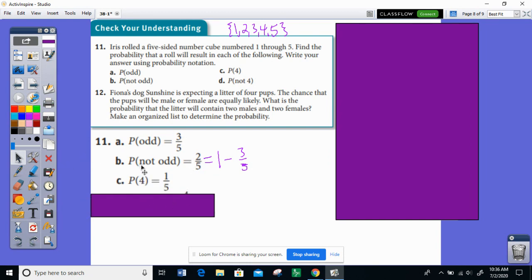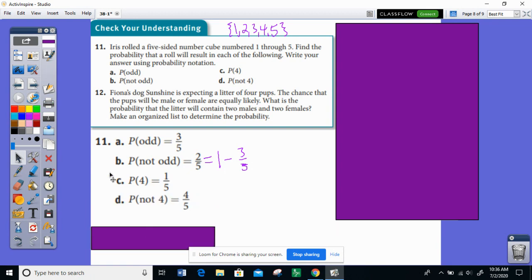And then just like we did part B, we can do part D by using that complement trick. 1 minus 1 out of 5 is 4 out of 5. Or we can see how many of these numbers are not 4. Well, 1 is not a 4, 2 is not a 4, 3 is not a 4, 5 is also not a 4. That's 4 numbers in that event out of 5 possible outcomes in the sample space.